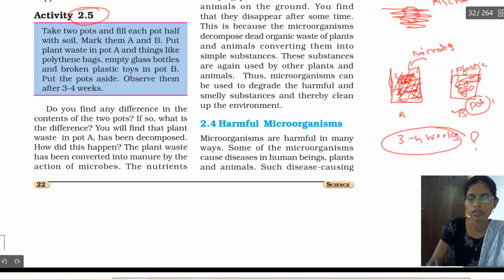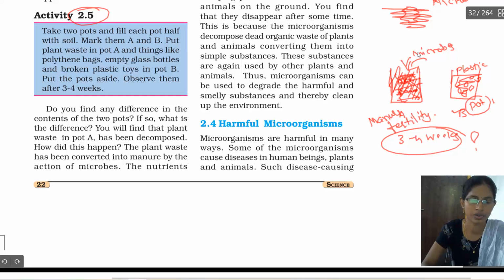So what we can conclude from this activity is that microbes do not act on plastic things, and plastic, as you all know, is very harmful for our environment. This decomposed waste can be used as manure for the soil, to increase the fertility of the soil.